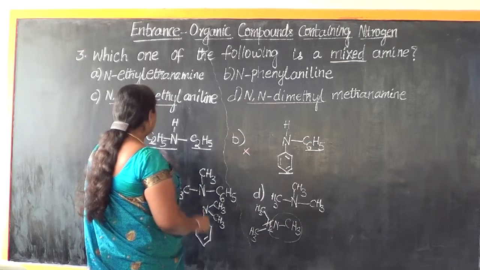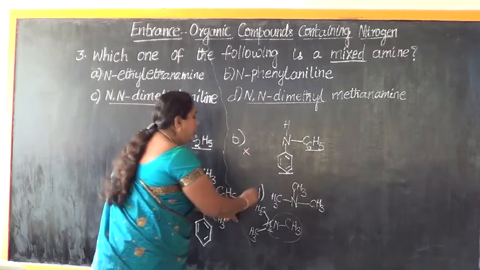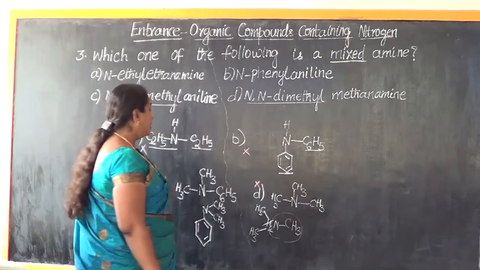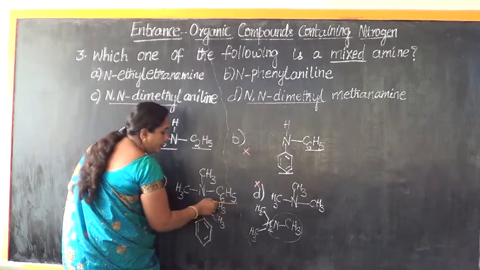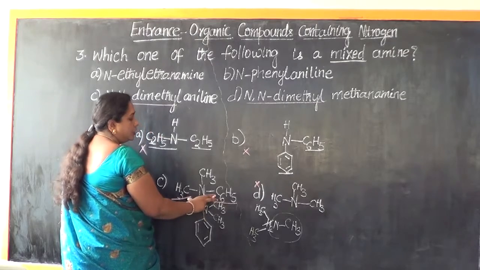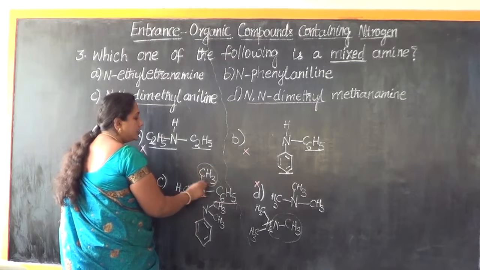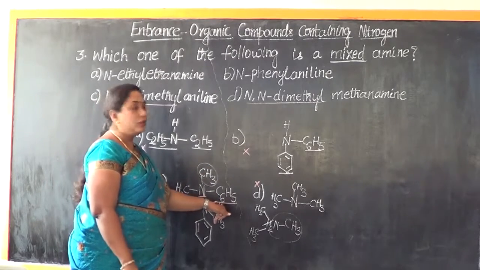In all these 3 cases, option A, option B, option D, all of them are alkyl groups which are linked with nitrogen. Only this option C, if you look at it, on either side of the nitrogen, it is linked with the unlike group.